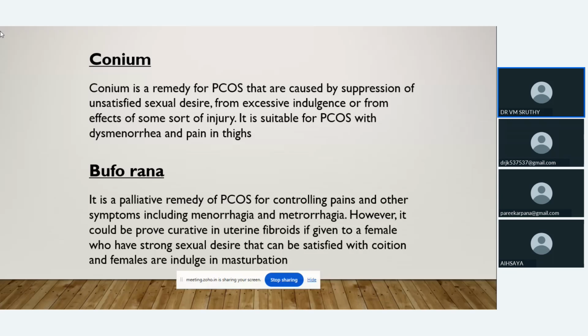Then it is suitable for PCOS with dysmenorrhea and pain in thighs. So Corneum is an important medicine in all the glandular affections and cystic conditions. It is a very important medicine. Then Bufo rana. Bufo rana is a palliative remedy of PCOS for controlling pain. Then the symptoms will include menorrhagia and metrorrhagia. Metrorrhagia means intermenstrual bleeding. So for menorrhagia as well as metrorrhagia we can give Bufo rana. It acts as a palliative remedy for pain.